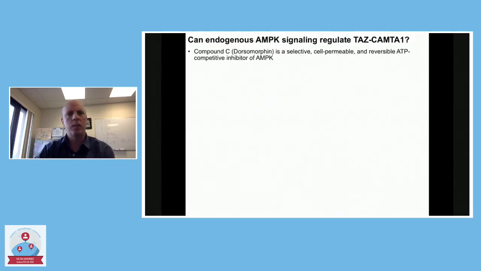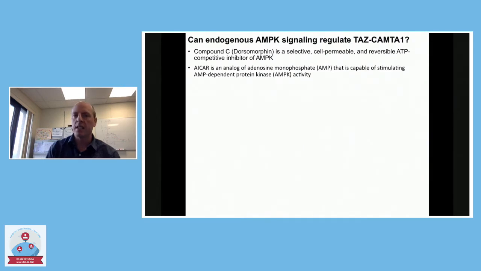And so what Ryan's been working on lately is just trying to see whether the endogenous AMP kinase signaling pathway can be modulated to influence TAS-CAMTA1 activity, because in all those previous experiments, we've basically dramatically overexpressed the protein. And so he's working on a drug right now called ICAR. It's a small molecule that can actually activate AMP kinase, and that's what we predict would be repressing TAS-CAMTA1. So those experiments are ongoing, but he has data now with a compound that actually inhibits AMP kinase. So this would be the opposite of what we'd want to do in EHE, but it's just to show that the endogenous pathway is working.